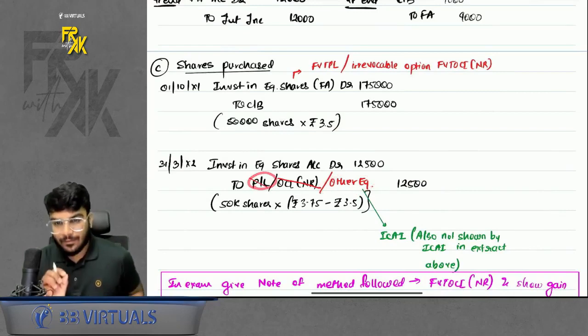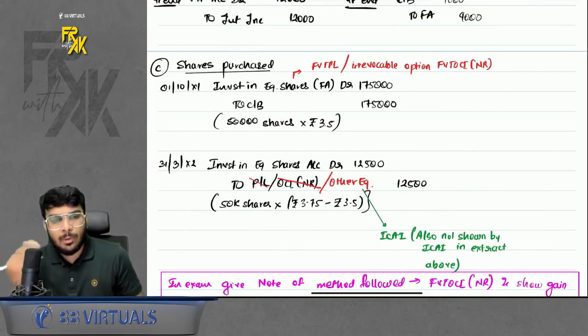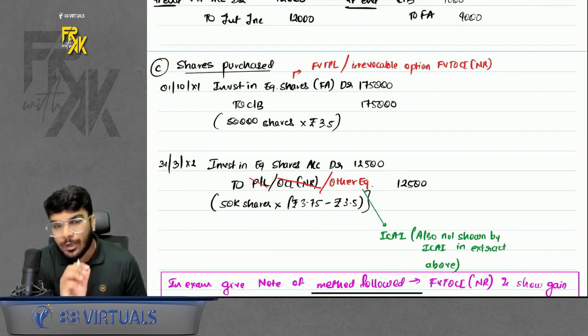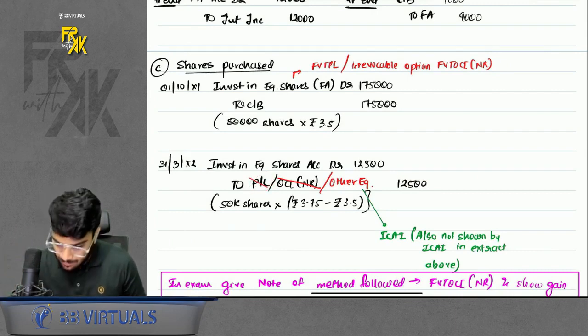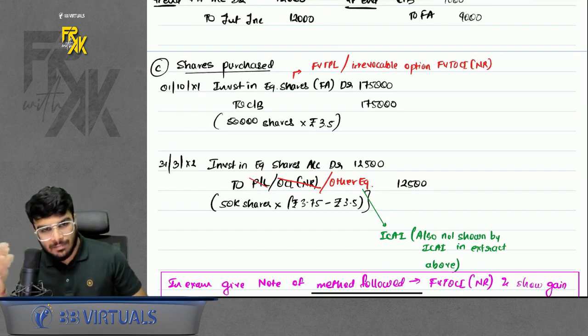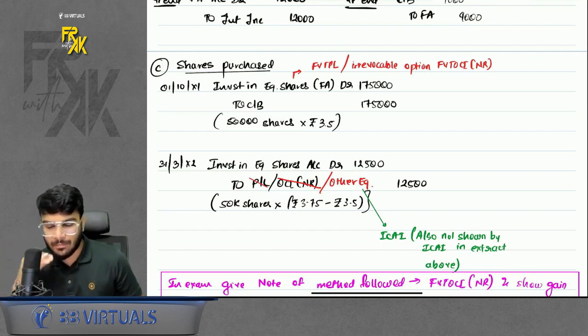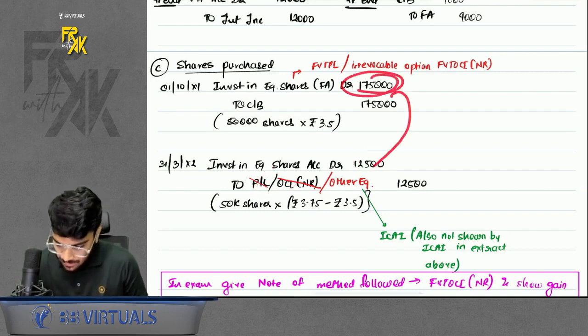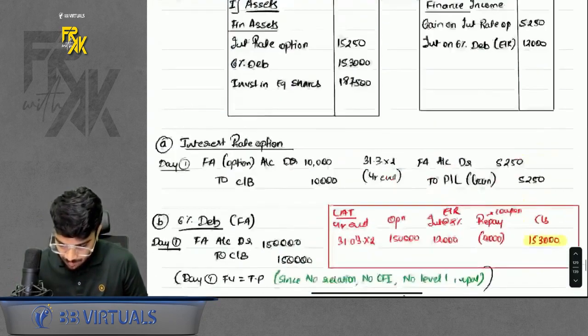But ideally, there can be two assumptions. If you are following FVTPL, you should book the gain in P&L. If you are following FVTOCI NR, the irrevocable option, you will book the gain in OCI NR. But they have directly booked the gain in other equity. In case you remember what they have done, do the same in the exam. In case you don't remember, you can follow any of the assumptions. Anyways, the shares will appear at 1,75,000 plus your gain value, that is 1,87,500 if I'm not wrong.